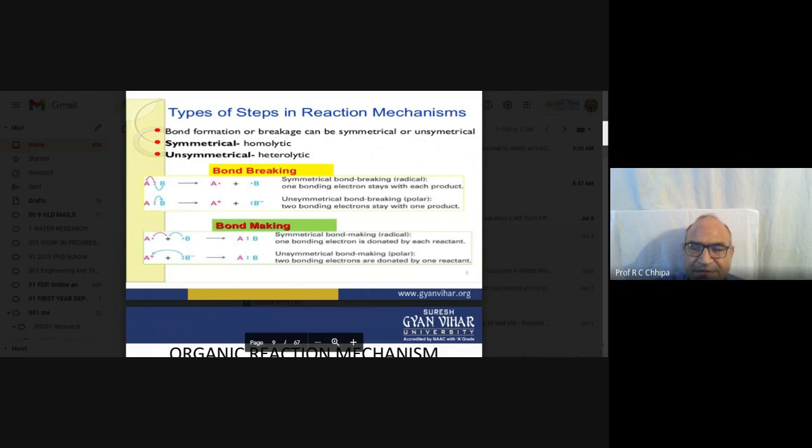Carbon single bond hydrogen, carbon double bond oxygen, the carbonyl group. The carbon double bond oxygen may break down, the carbon single bond oxygen may break down, the carbon single bond nitrogen, as in cyanide and amines, may break down. That depends on the specificity, and the reaction conditions are important.